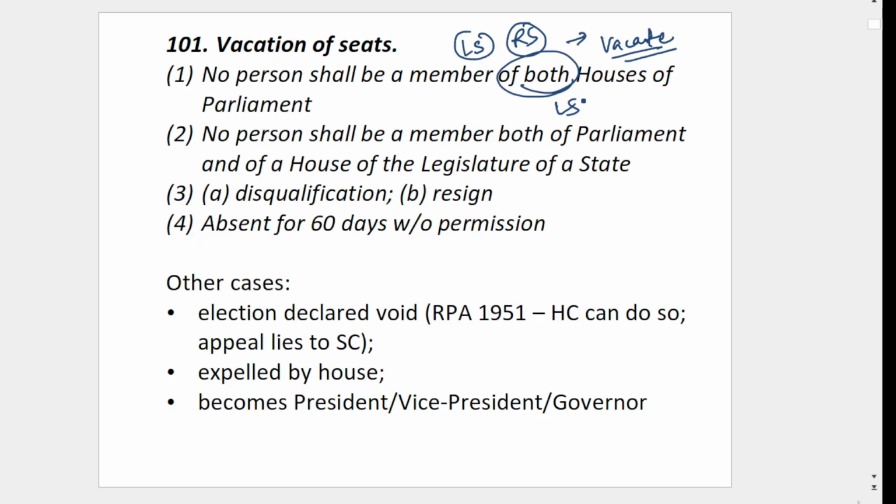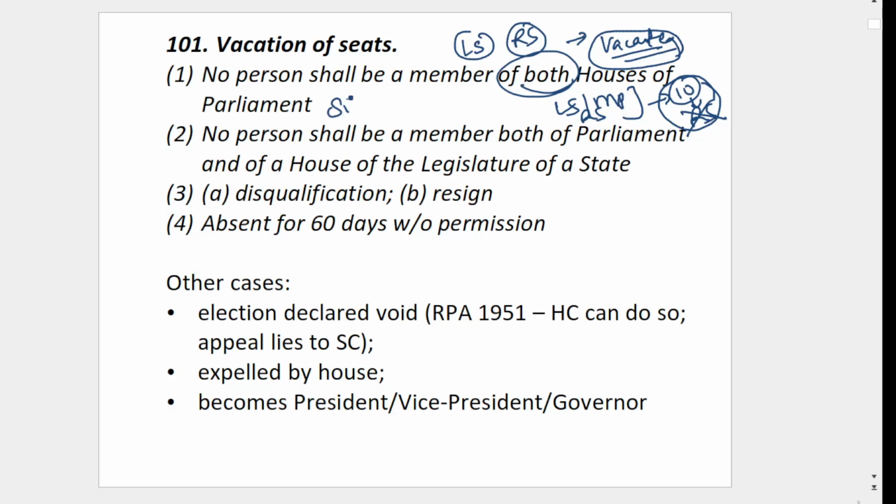Let's say you became Lok Sabha MP and Rajya Sabha MP. Then within 10 days you have to inform. Otherwise, the Rajya Sabha seat will become vacant automatically. This is as per the rules of the parliament. No person shall be a member of both houses. If you are so, then you have to vacate any one of the houses. Otherwise, the Rajya Sabha seat, after 10 days, will automatically become vacant.